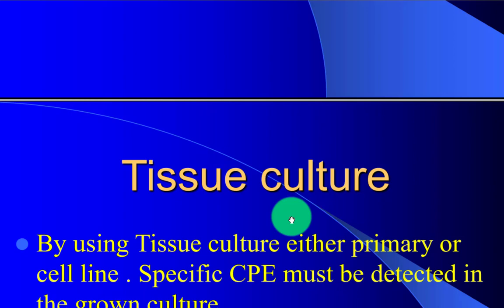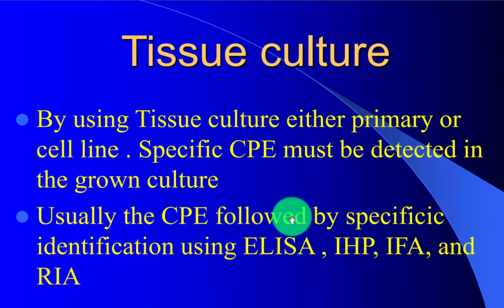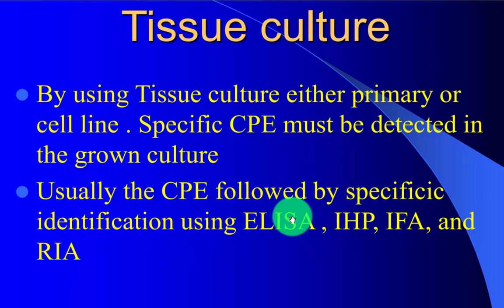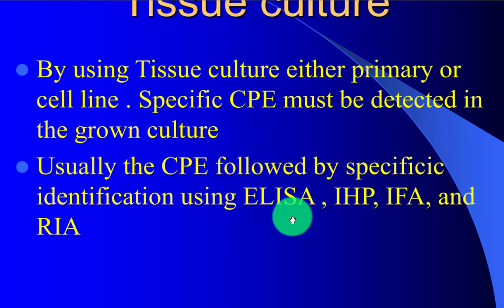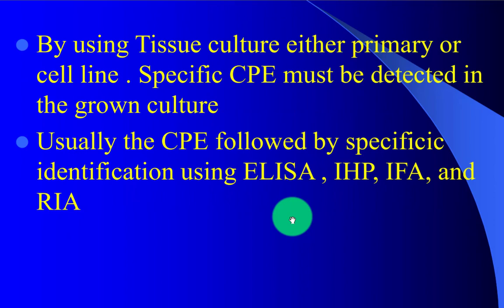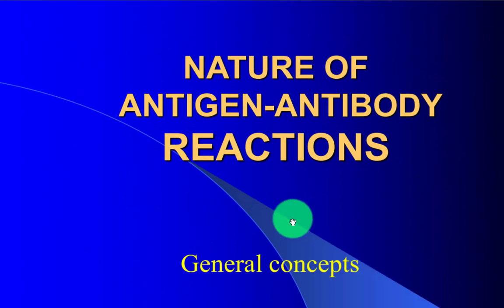Serological diagnosis, tissue culture. By using tissue culture, either primary or cell line, specific CPE must be detected in the grown culture. Cytopathic effect, usually followed by specific identification using ELISA, IHC, IFA and RIA.